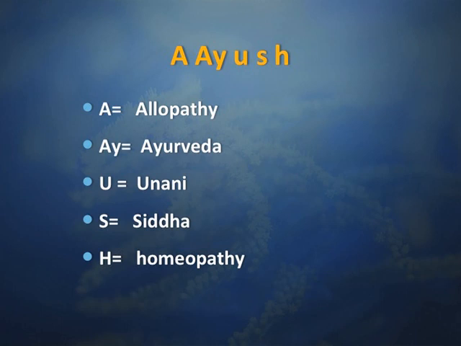A indicates allopathy, AY indicates Ayurveda, U for Unani, S for Siddha, H for homeopathy. So, combining all the systems we call it AYUSH. It is a combination of allopathy, Ayurveda, Unani, Siddha and homeopathic systems. Whenever AYUSH products come, they are a combination of all these things.